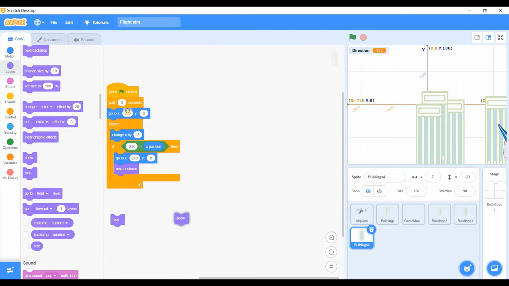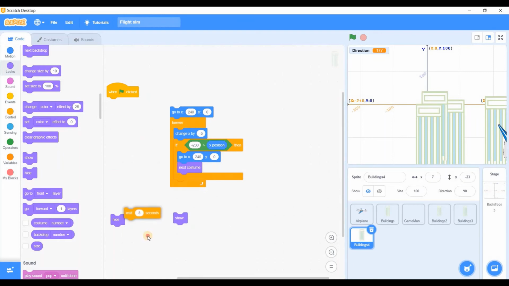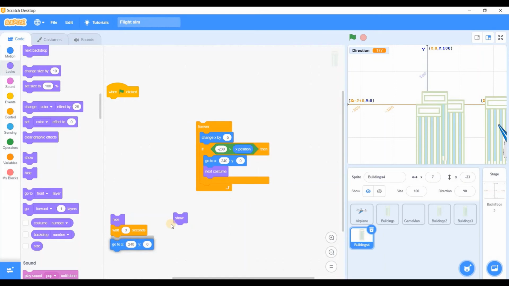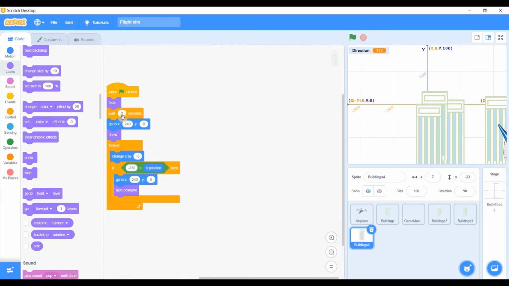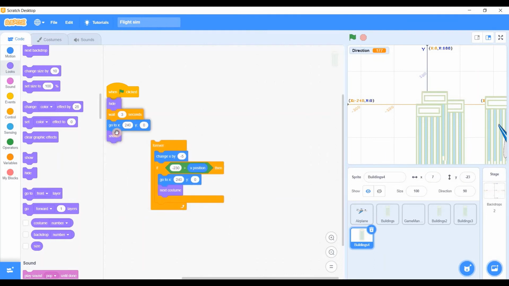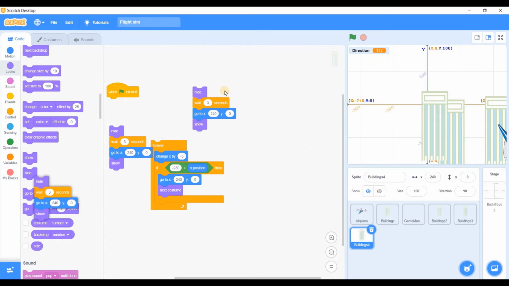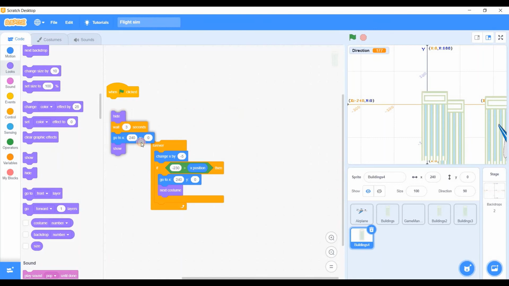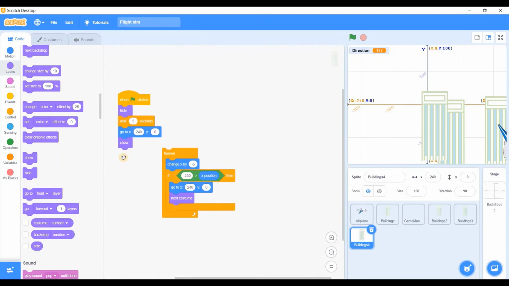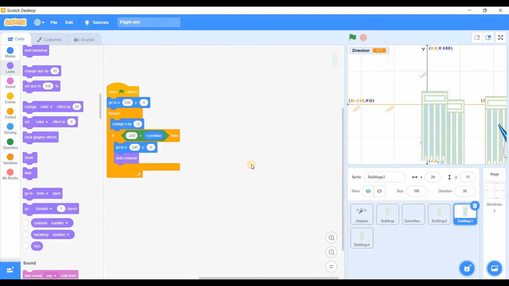Hide and show. Okay, we have it now. So that and that.